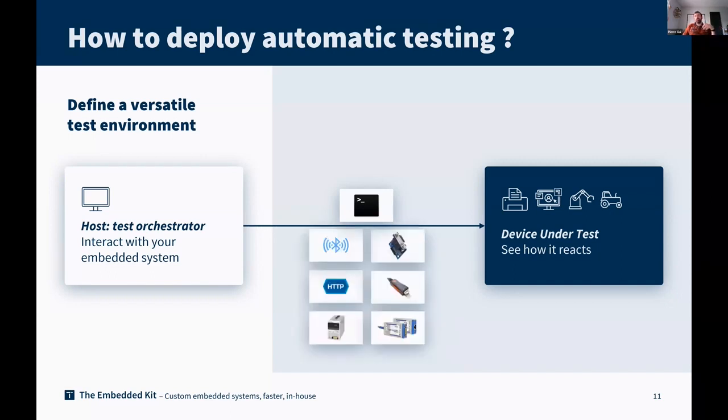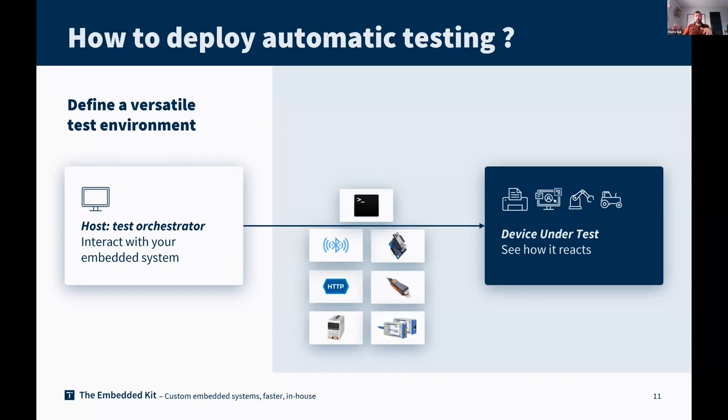What could become very interesting is to add an extra way to interact with your device. For example, Bluetooth. Imagine your test orchestrator is a PC or laptop running Linux with Bluetooth support. You can interact with your device through the Bluetooth link. So you will be able to perform some very interesting types of tests, because you act as a user, but in an automated way with a machine.